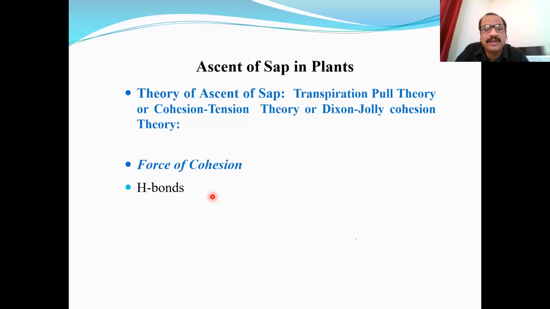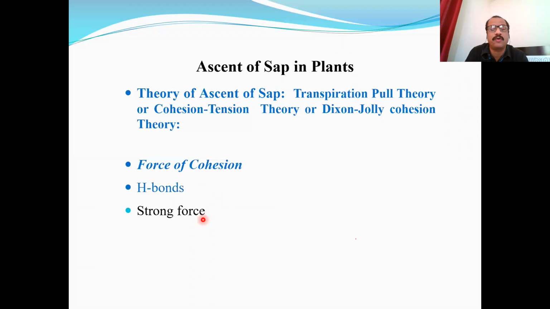There is a strong force of attraction between two water molecules due to their hydrogen bonds. Usually hydrogen bonds are considered not very strong, but when their number is very high, as in water molecules, this hydrogen bonding becomes very strong.